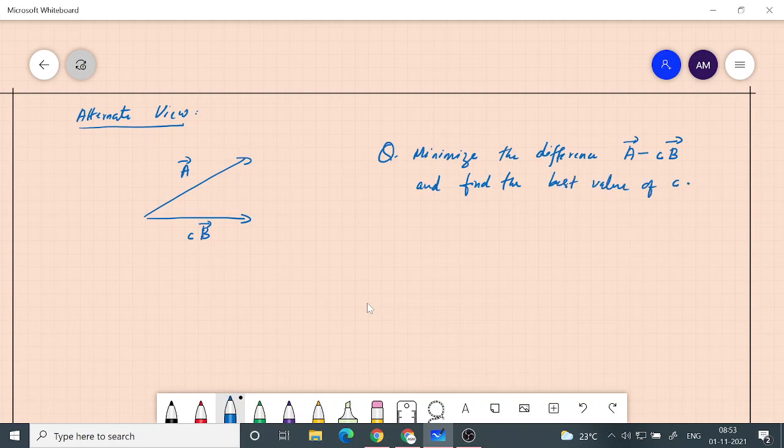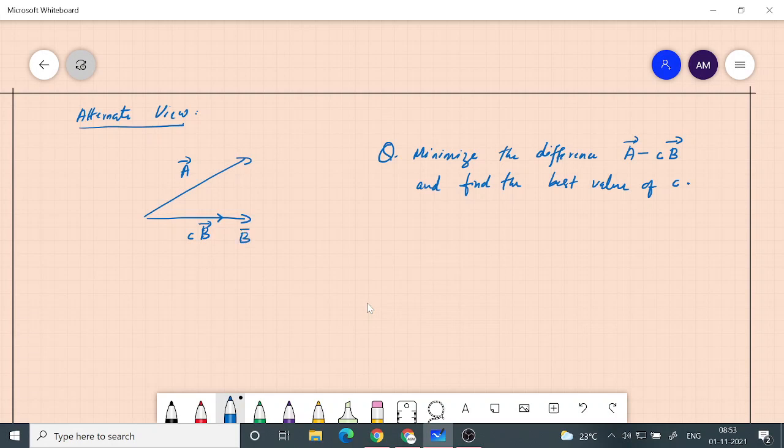Okay, so find the best value of C. So this is our question: find the best value of C such that A minus CB is minimized. B is some vector. Let's say this is B, and after multiplying with C you will have a vector like this. If C is less than 1, its length reduces.